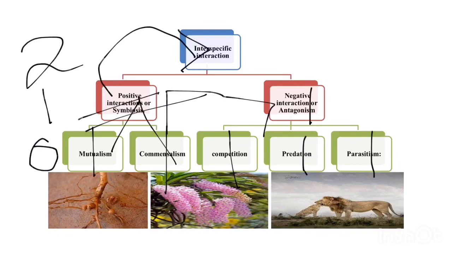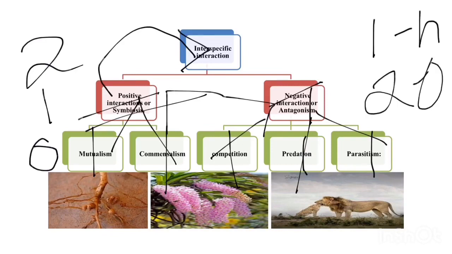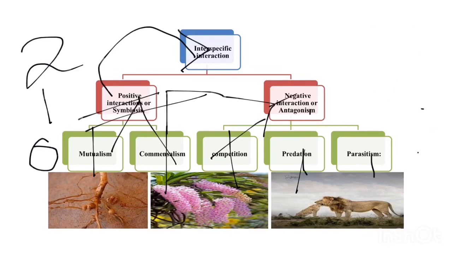This is known as positive interaction. Negative interaction is a type of interspecific interaction where as a result of interaction one organism is definitely harmed, and the other may be benefited or not. Hence this is known as negative interaction.